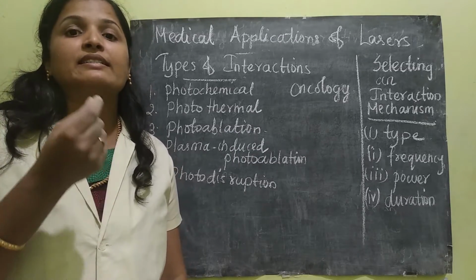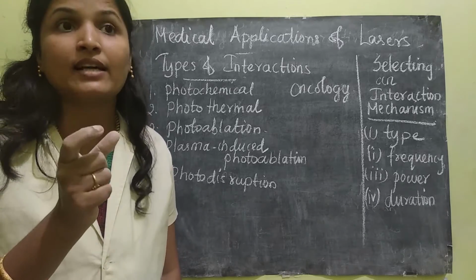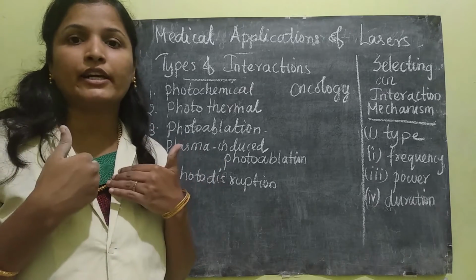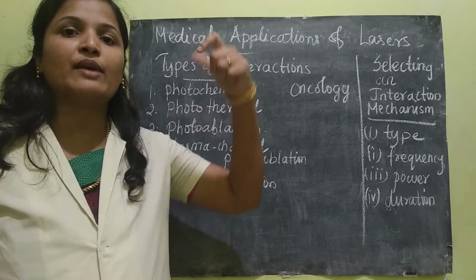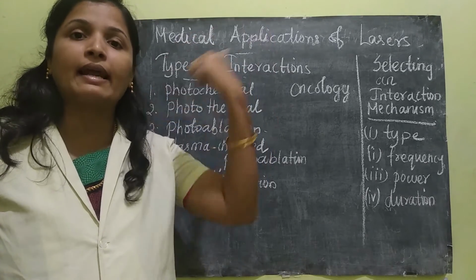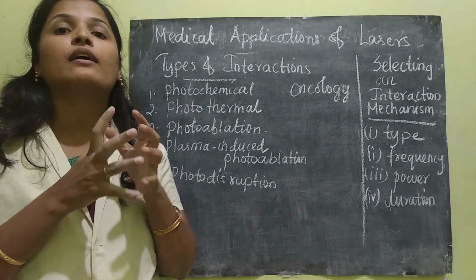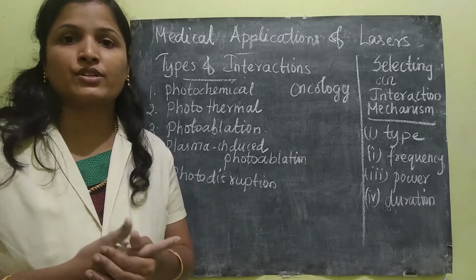That means it is a drug or medicine called a photosensitizing drug. When the drug is injected into the patient's body and at the same time is illuminated by a laser source, once it gets illuminated, it will become a reactive oxygen species.